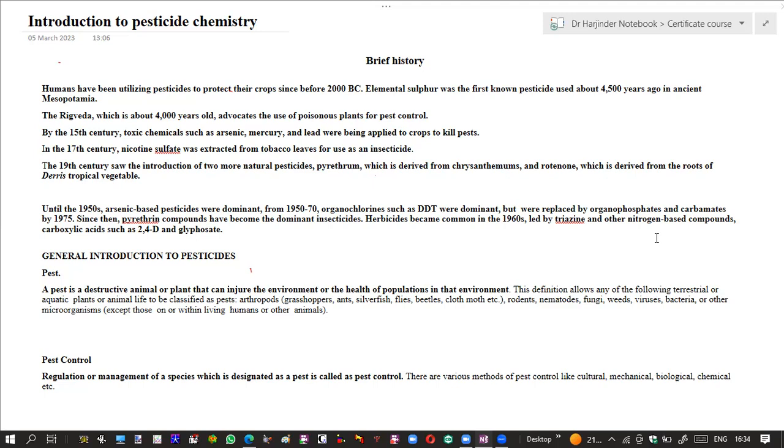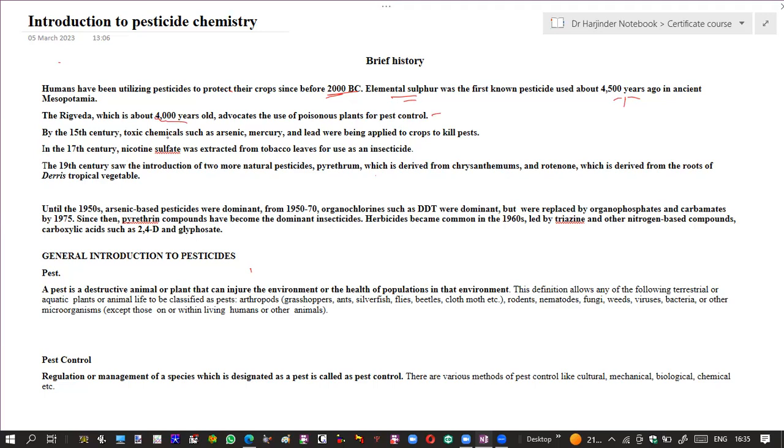So if we start with a brief history of these pesticides, the history is dated back to 2000 BC. And in 2000 BC, people are known to use these pesticides on their crops. Elemental sulfur is the first known pesticide and it is dated back to 4500 years ago. At the same time, Rig Veda, which is 4000 years old, also advocates the use of poisonous plants for pest control.